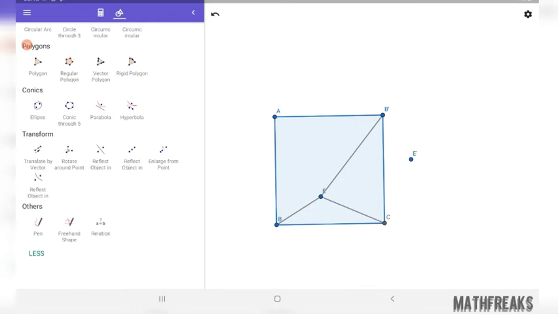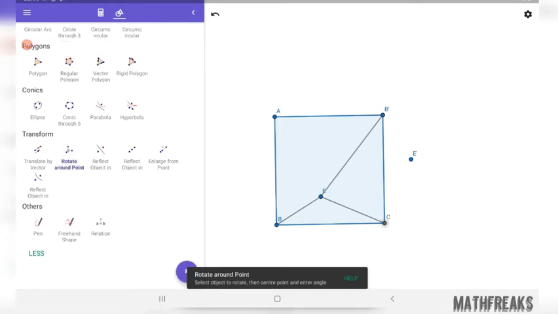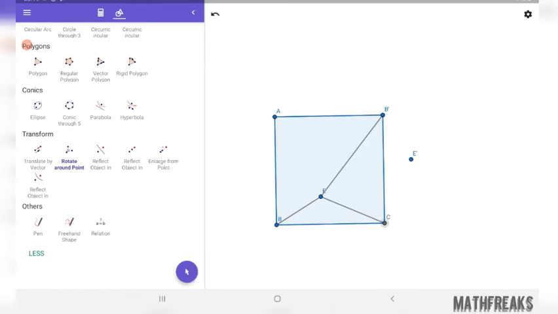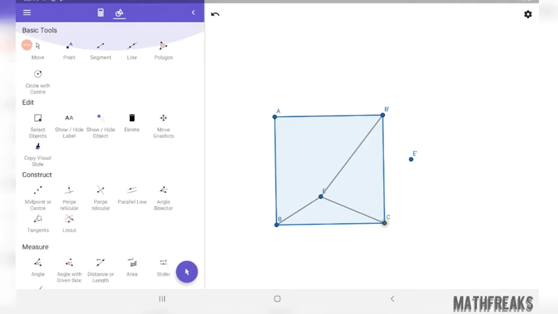Since we have rotated every point, we do not need to rotate it much, because the triangle is rotated only, because we cannot rotate C with respect to C. If you try to rotate C with respect to C, then it will remain at C only. C with respect to C, nothing can happen. Now we are just joining the segments.